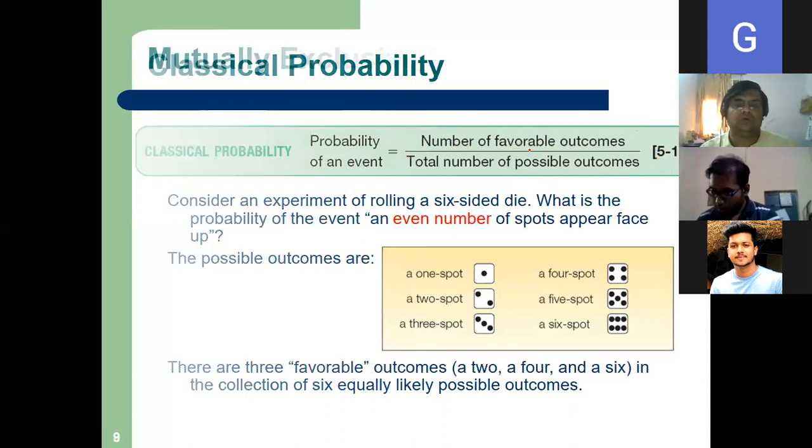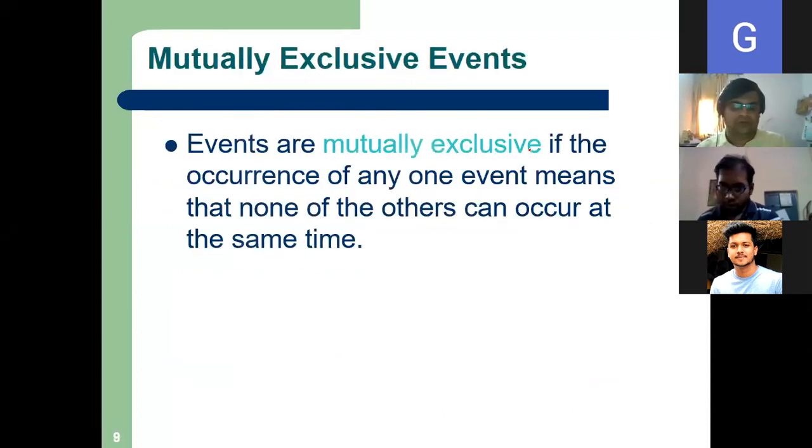Now let me tell you, there are three theorems. There are two rules, one theorem that we will study in the whole of probability. First is rule of addition, second rule of multiplication, third Bayes theorem. Bayes theorem today I will not take. I will try for addition theorem and multiplication theorem. Bayes theorem, if time permits, we can take. Otherwise, we can do it later. So, addition theorem.